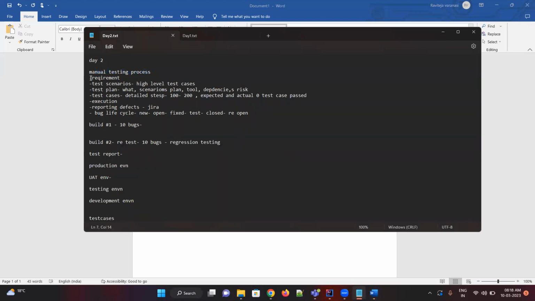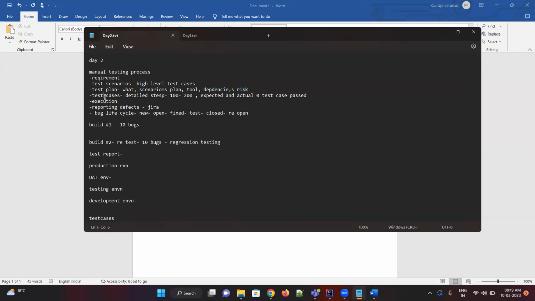Okay, yeah. See the requirement, and we get high-level scenarios. In the test plan or strategy document, we'll mention what scenarios we're going into, what tools we're using, any dependencies, and any risk. Risk is nothing but what you're not going to test. There is some common scope where you couldn't test it properly.